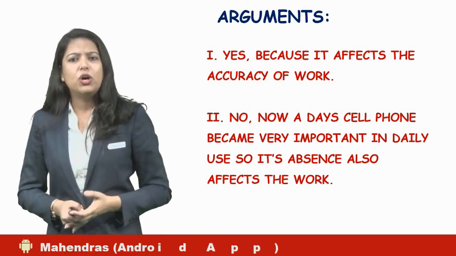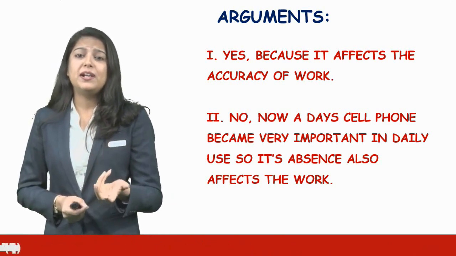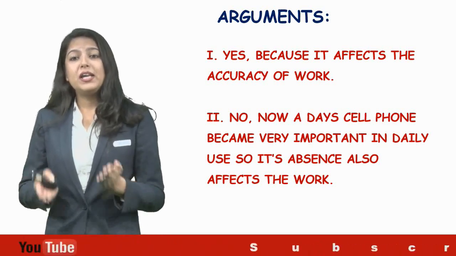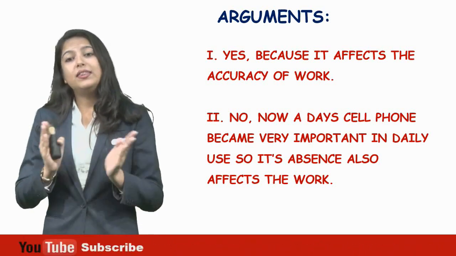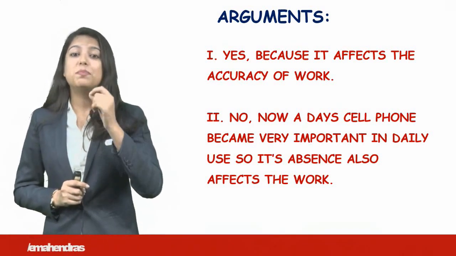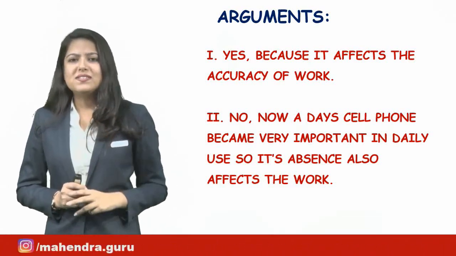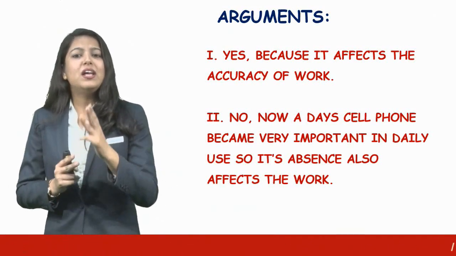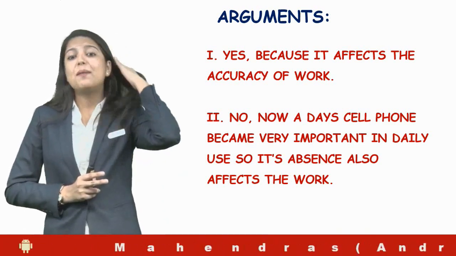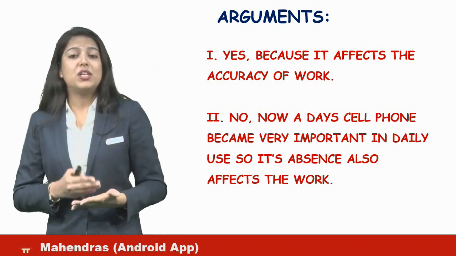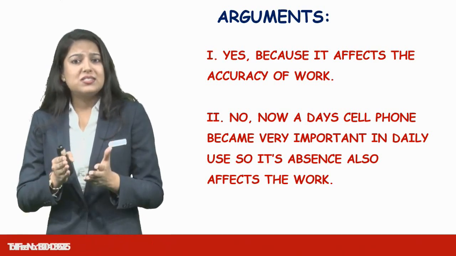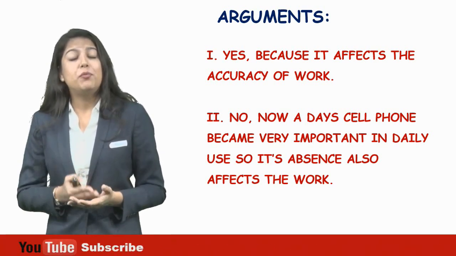Yes, this would be strong, because if I talk about accuracy of work, definitely I am with my mobile also, I am with my laptop working also, definitely working on the screen, checking the cell phone, then working, then checking will affect the accuracy of work. So this is an experience based argument, so this is a strong one. Now second one is also not so weak, because the point shown in front of you is cell phone has become very important in daily use, so its absence also affects the work, because many of the tasks, many of the work are today completed by this cell phone only. So would this be a point? Yes, definitely this would be a point, the supported one.